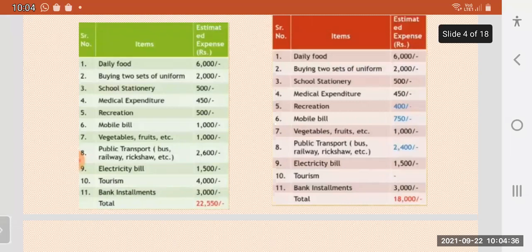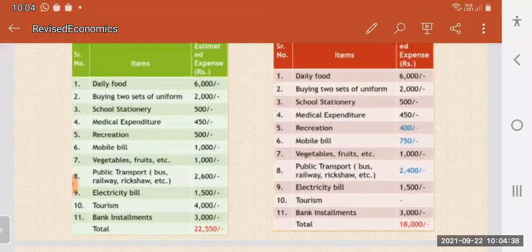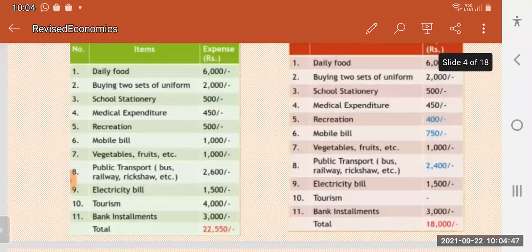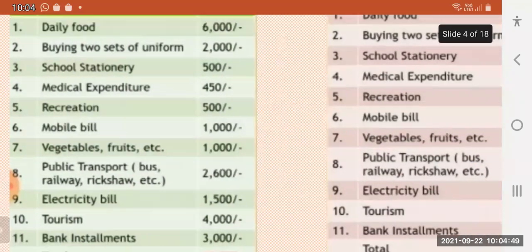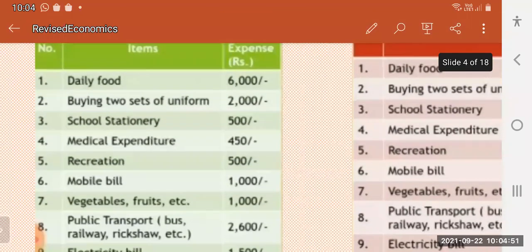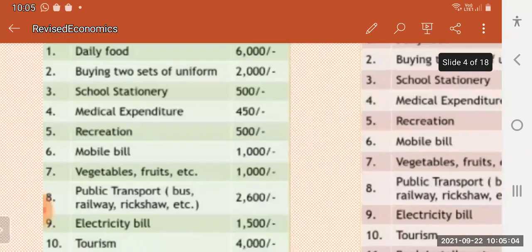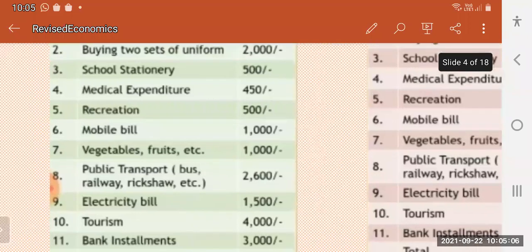See, for daily food per month, the estimate of expenditure is 6,000 rupees. Buying two sets of uniform, 2,000 rupees. School stationery monthly expenditure is 500. Medical expenditure is 450. Recreation is 500. Mobile bill 1,000 rupees. Vegetables, fruits, etc., 1,000 rupees.